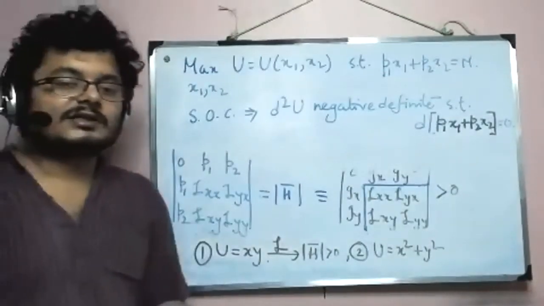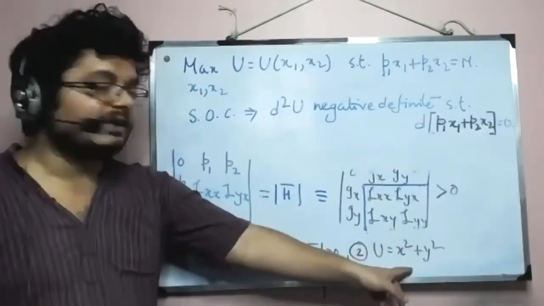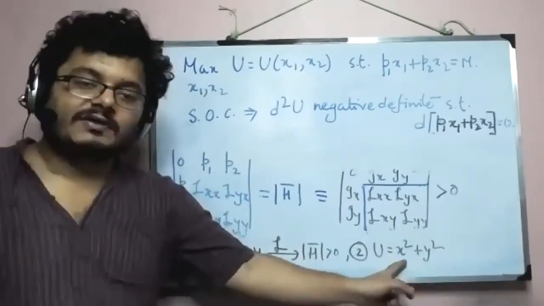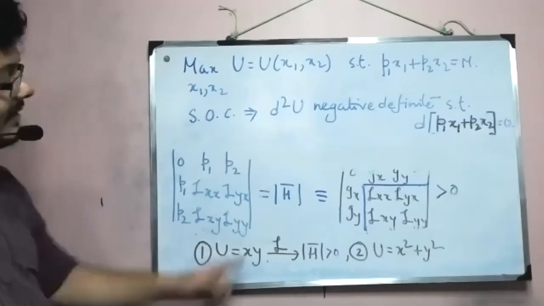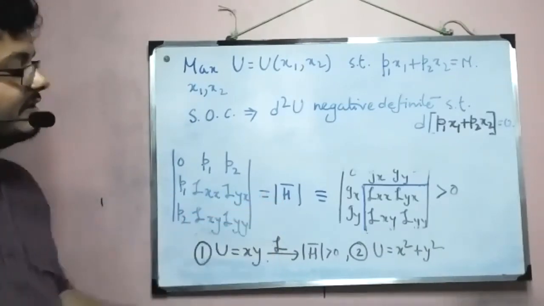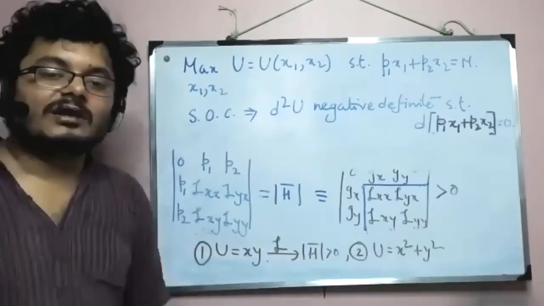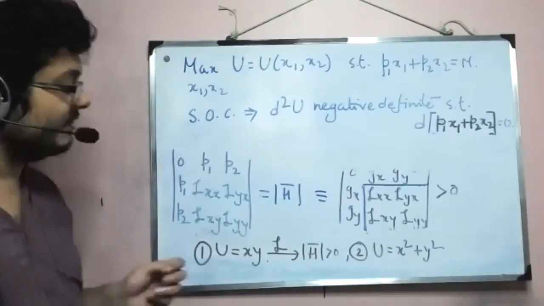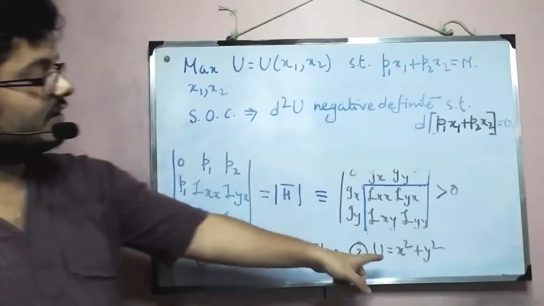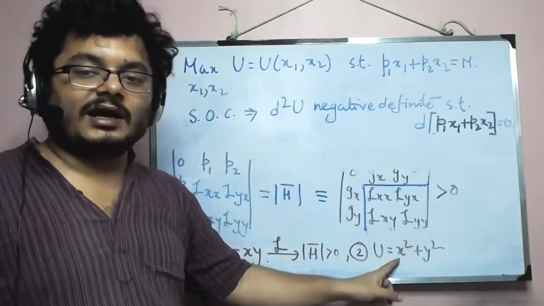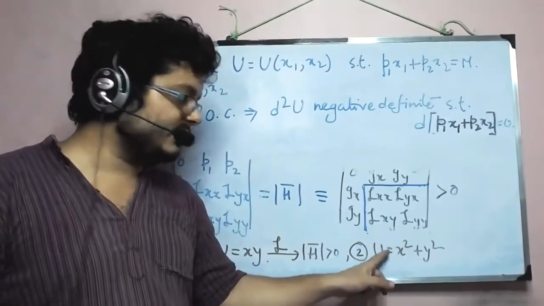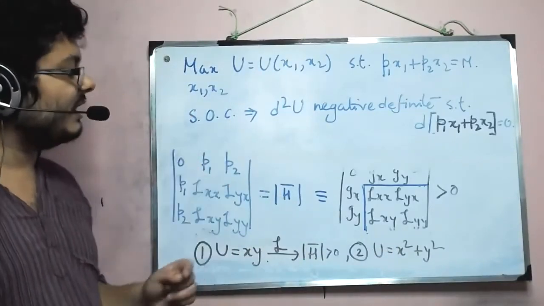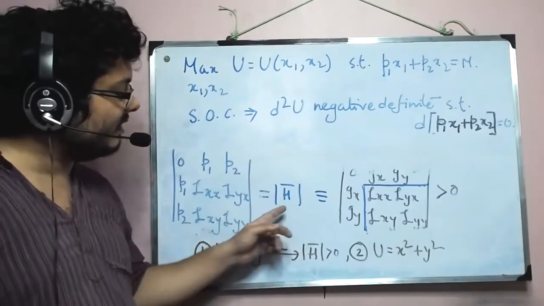Now if you take this utility function, and again try Lagrangian along this line, you will find that the value of the border Hessian that will appear will not be positive. So here you will not be able to find the maximum using the Lagrangian method, and that will be guaranteed by the value that we'll get for the border Hessian.